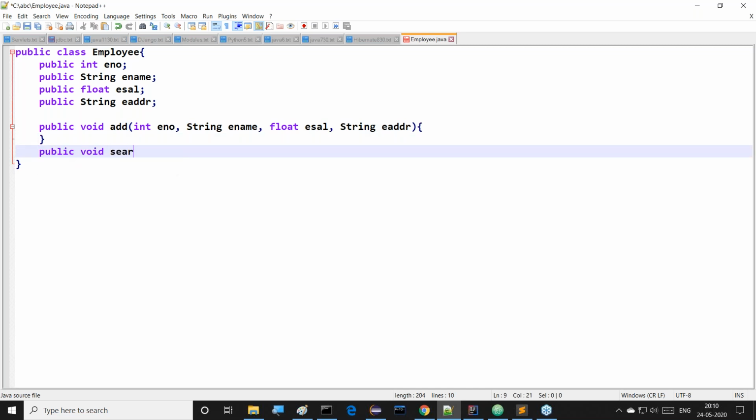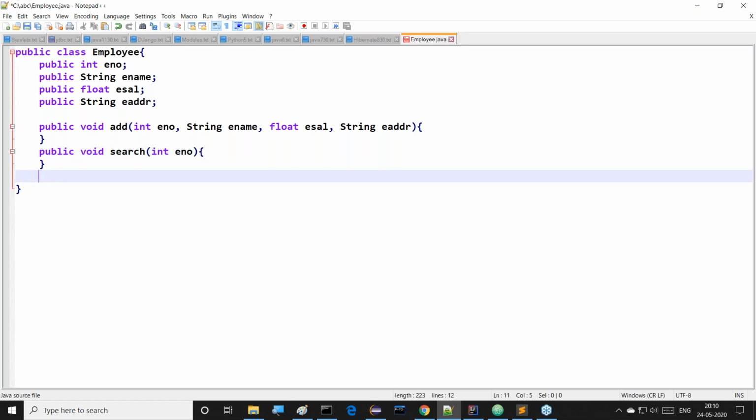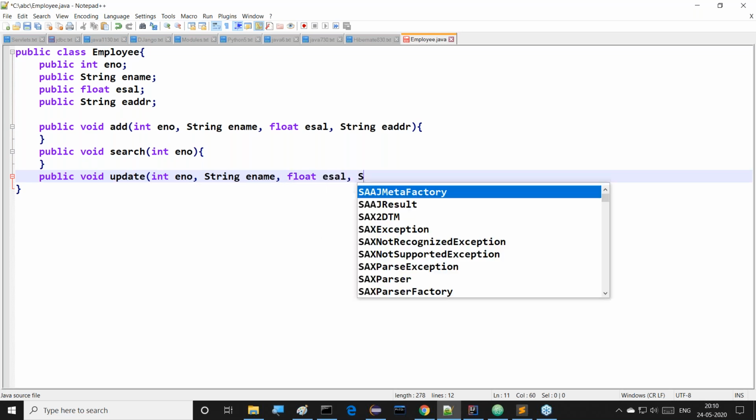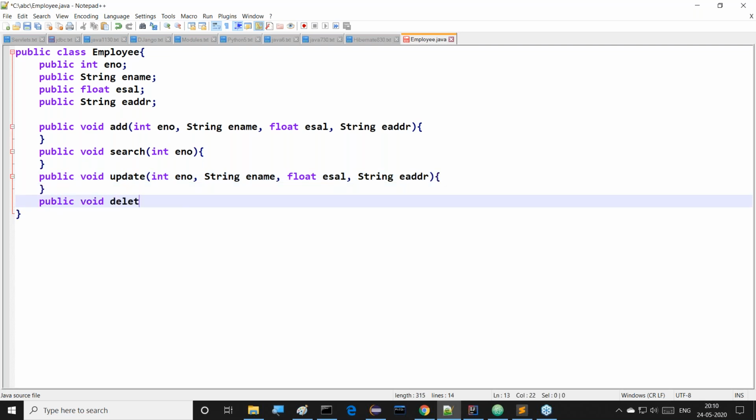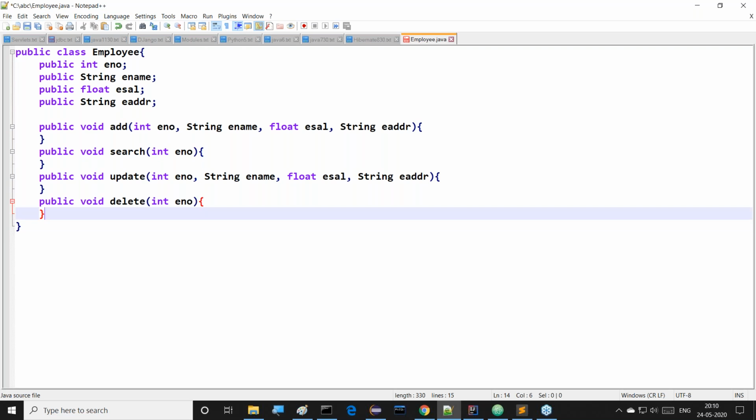Public void search of string, then what we have to provide there? Not string. Now int eno, I want to provide this, for example. Next one is public void update method. Public void update int eno comma String ename comma float esl comma String eaddr. Then next one is public void delete int eno. Right, so like this, we have taken a few methods.